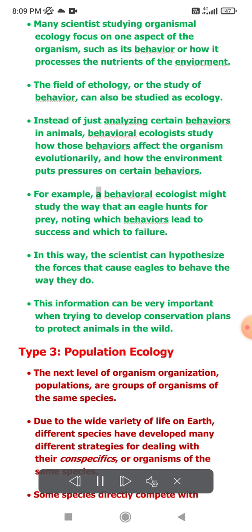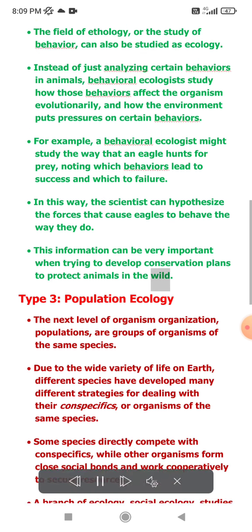For example, a behavioral ecologist might study the way that an eagle hunts for prey, noting which behaviors lead to success and which to failure. In this way, the scientist can hypothesize the forces that cause eagles to behave the way they do. This information can be very important when trying to develop conservation plans to protect animals in the wild.